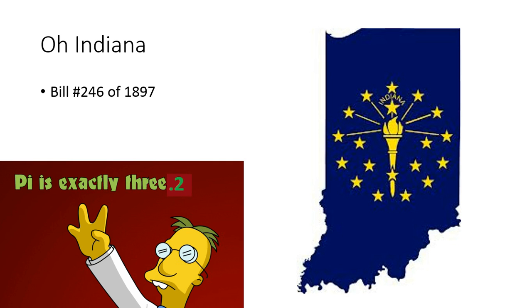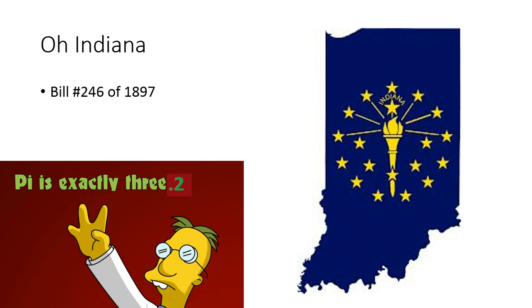No, the state of Indiana was going to say that it was exactly 3.2, and it went in front of the House and passed the state representatives. The state representatives in Indiana passed it, it went to the Senate, and it was tabled. I don't think it was ever really shot down, but it's not going to pass. I think it's just in that purgatory state of bills in Indiana right now, and it's never going to be looked at again, and it's never going to pass.